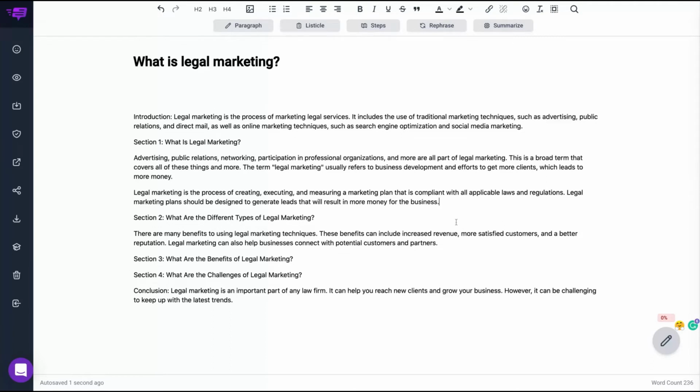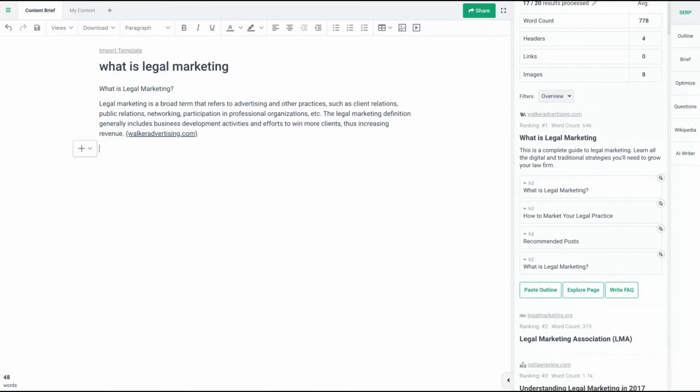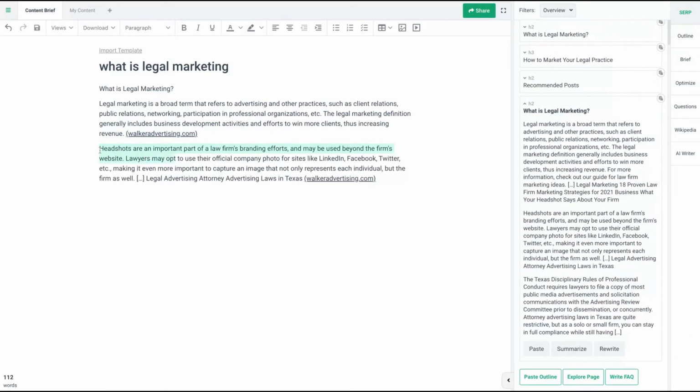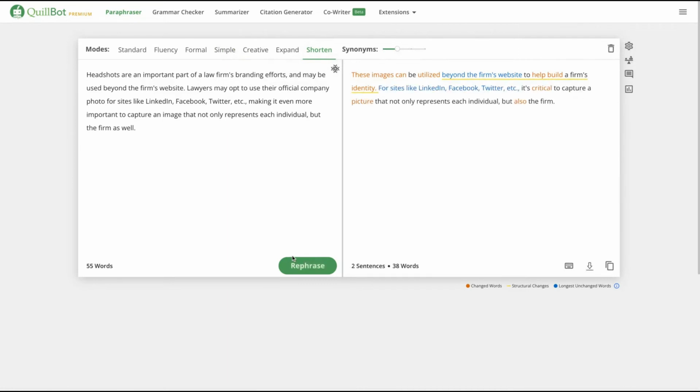And then, as you can see, I will go back to Phrase. And here on Phrase, I will search another piece of content I want. So I like that part as well. I'm gonna copy and paste. And I'm gonna go to Killbot. Now I want something short, and I will create the short mode. You can just play between the modes to have more fluency using your AI writing.